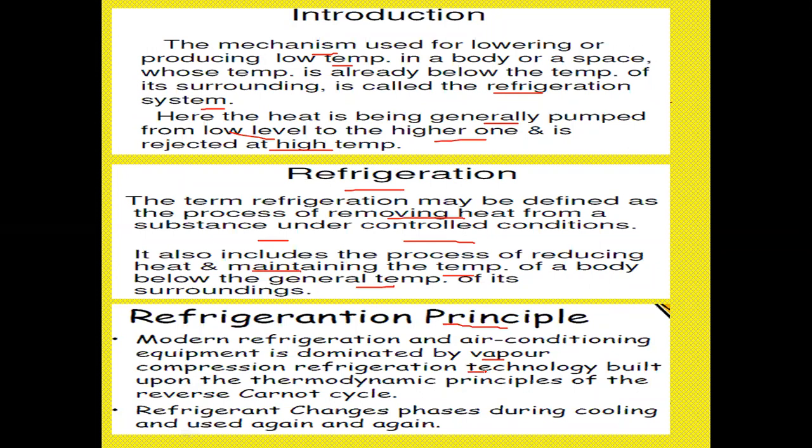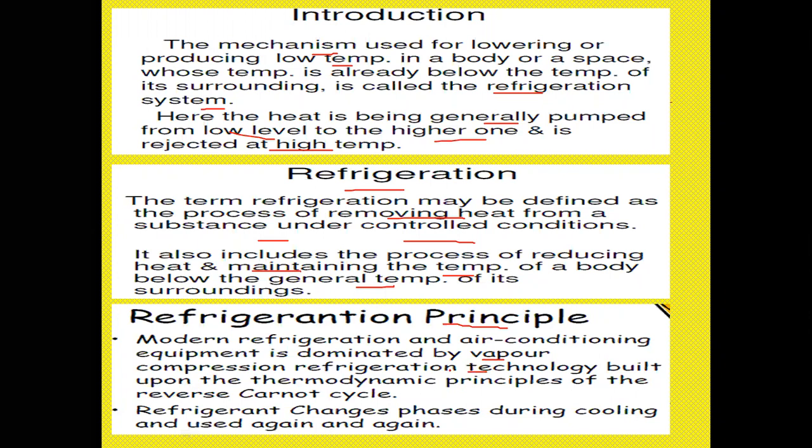So how these air conditioners are formed based upon some sort of cycles, Brayton cycle, Carnot cycle. We'll discuss those ideal cycles in the coming sessions in unit 1, right? So the modern refrigeration and air conditioning systems are dominated by vapor compression refrigeration systems, right?